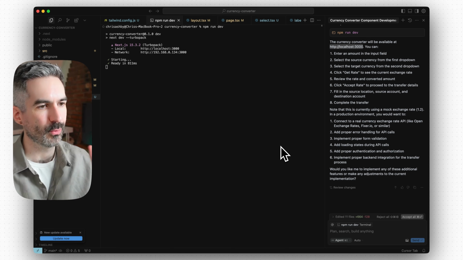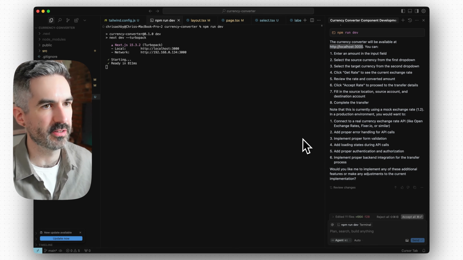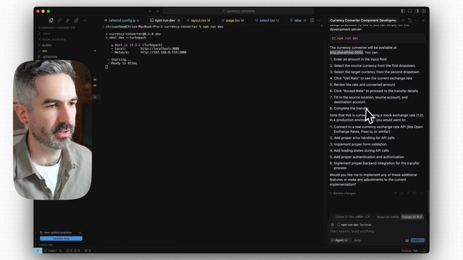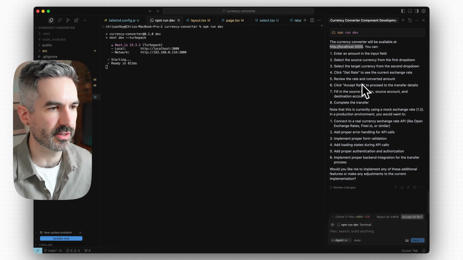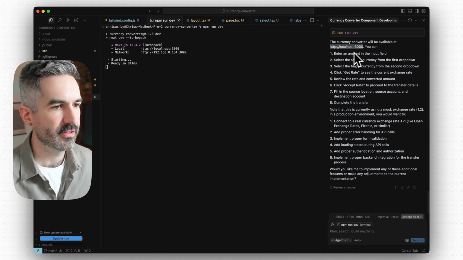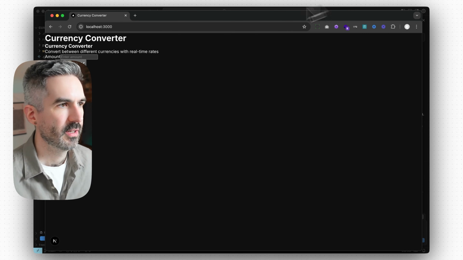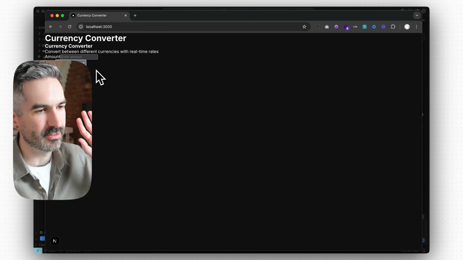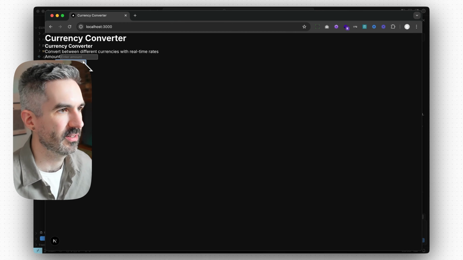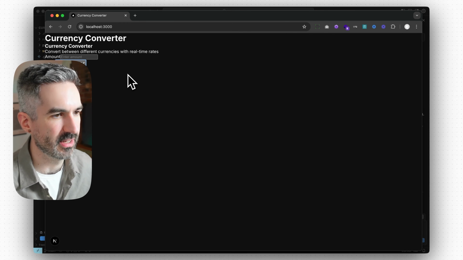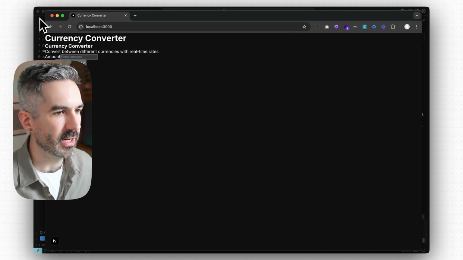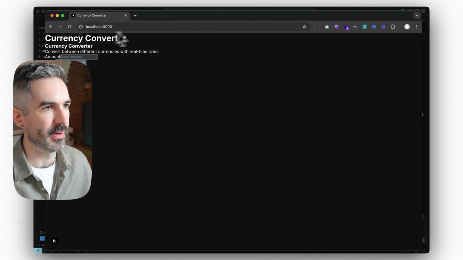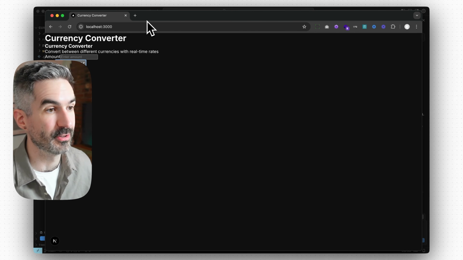Okay, so from that one recorded prompt that we put into Cursor, we now have a local environment with this component that we can look at that's using the shadcn UI library. So let's jump into a browser and see what it looks like. Okay, so you can see here it's pretty crap. Maybe this is to do with my knowledge of Cursor. It hasn't really used shadcn at all. We might need to go back and forth and do some amends to it. Well, I mean, we definitely have to.